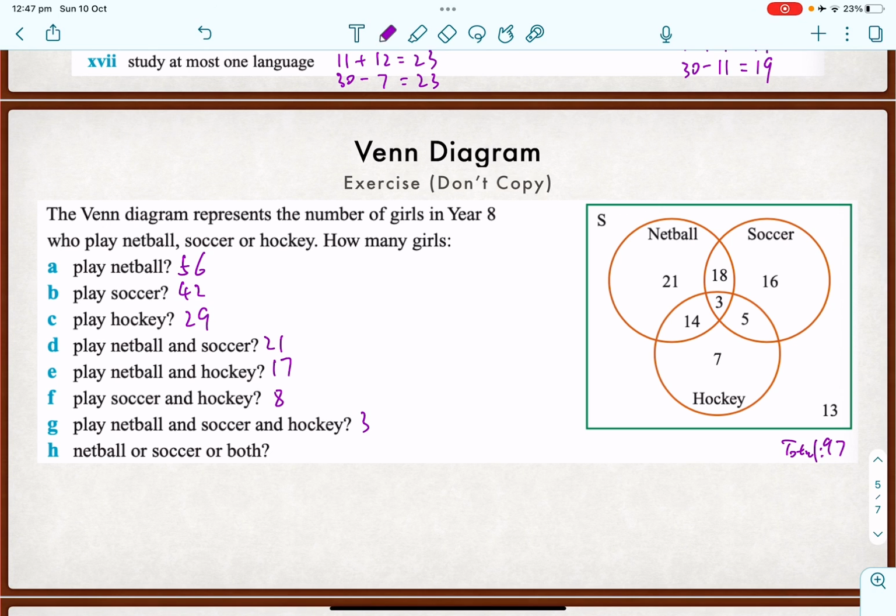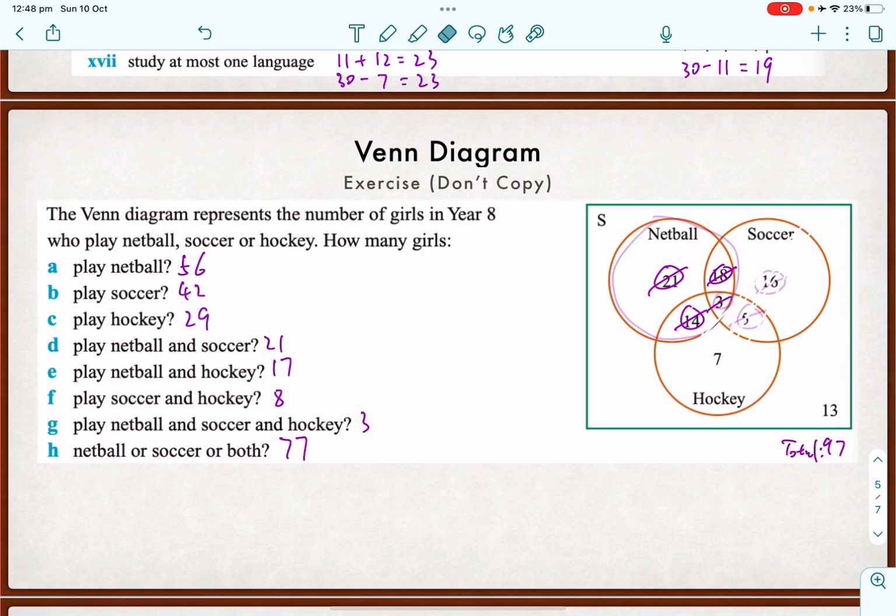Netball or soccer or both. Now, netball or soccer or both. So we're adding all these numbers here. Okay, that's interesting. These 2 together is 30. 51, 54, 59, 69, 77. I think I'm doing it correctly. Okay. All right, that's it.